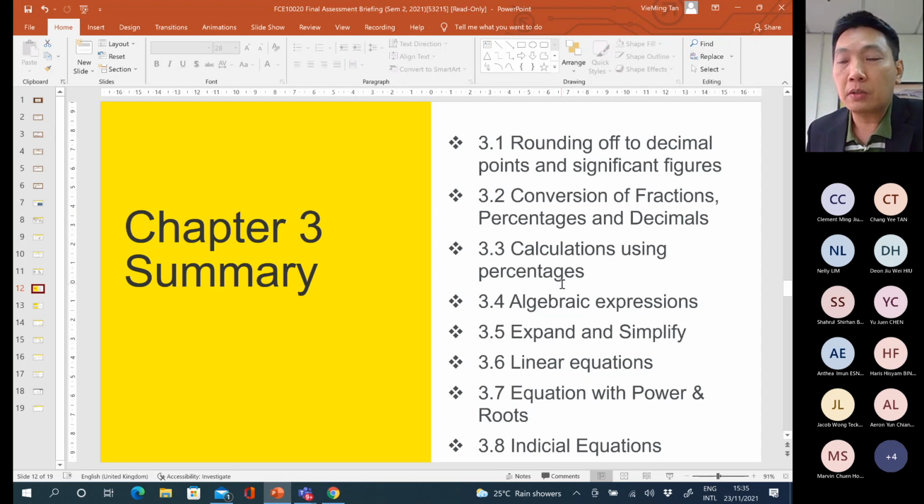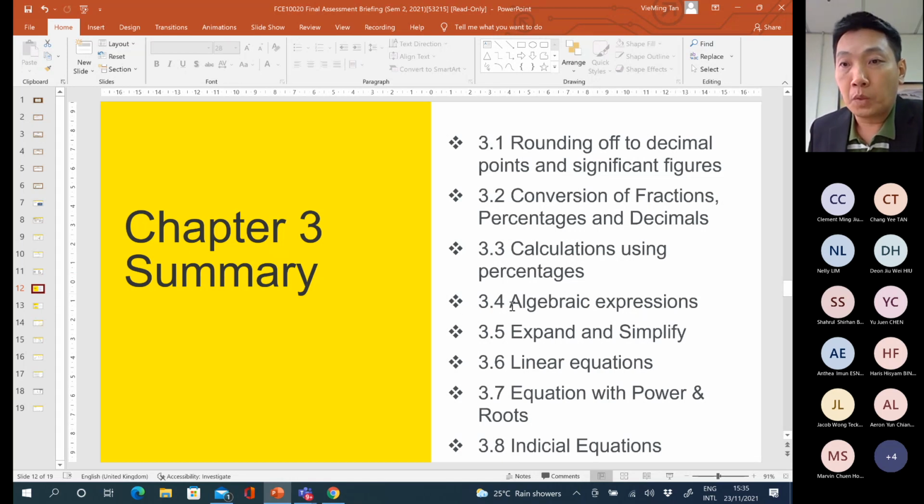Okay. You must also know how to calculate the percentage increase and percentage decrease. Okay. The formula to calculate the percentage increase, you must know also. So let's say if you're asked to calculate the percentage price increase, then the formula should be the new price minus old price divided by old price, multiply 100%. New minus old divided by old, multiply 100%, then you can get the percentage increase or percentage decrease. Okay, new minus old divided by old.